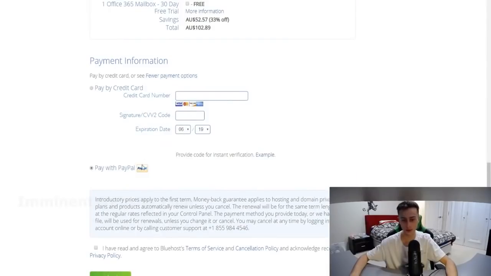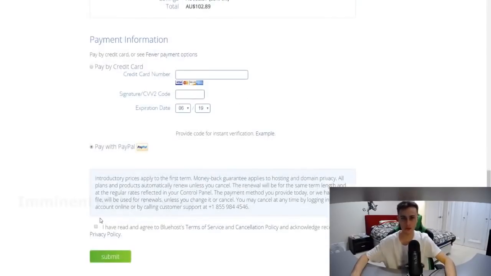So you can just click on pay with PayPal, or you can pay with credit card, and that's pretty much how you pay for Bluehost. After you finish that, all you've got to do is click on this button right here to agree to the terms of service, and just click on submit, and you're all ready to go.